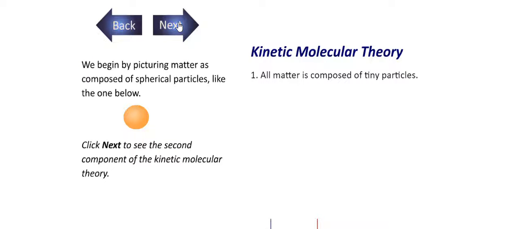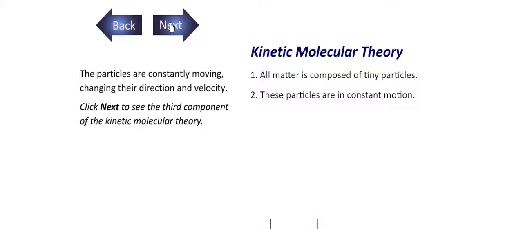So we begin by picturing matter as composed of spheres like this. So what is kinetic molecular theory? As you all know, all matter is composed of tiny particles, and these particles are in constant motion. The particles are constantly moving, changing their direction and velocity.